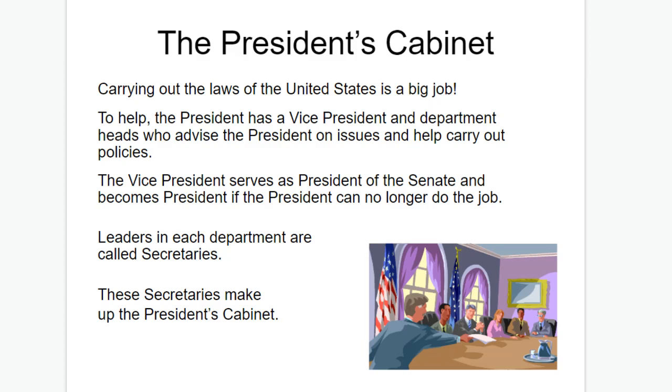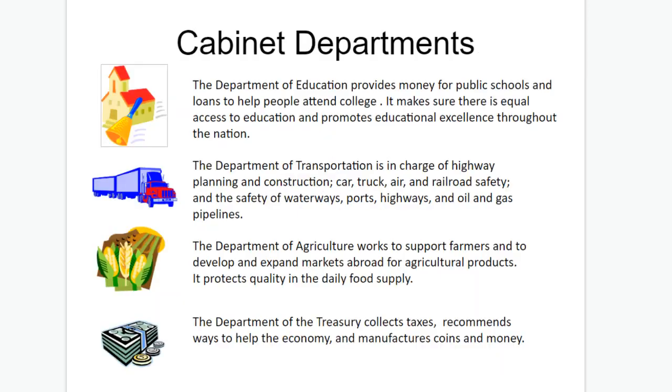Carrying out the laws of the United States is a big job. So to help the president, he has a vice president and department heads who advise the president on issues to help carry out these policies. The vice president serves as the president of the Senate, and what that means is he casts a tie-breaking vote in the Senate in case it's a 50-50 split. And he becomes the president if the president can no longer do the job. We'll talk about that when we talk about succession of the presidency. Leaders in each department are then called secretaries, and these secretaries make up the presidential cabinet.